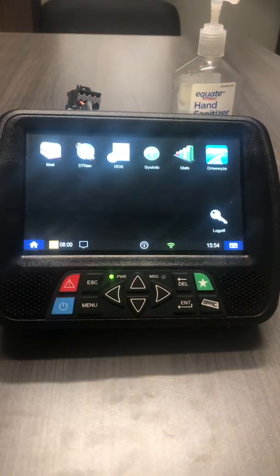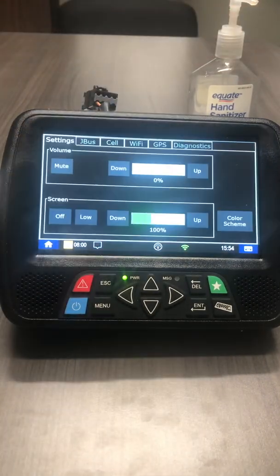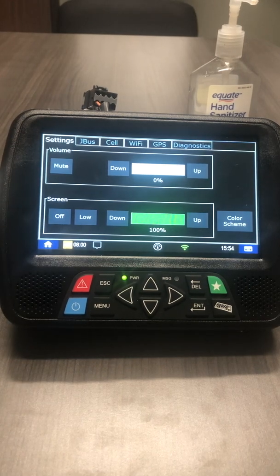Driving at night, the computer is blaring loud. You go to System Info. That's where you find your mute button. It's also where you find your screen dimmer.